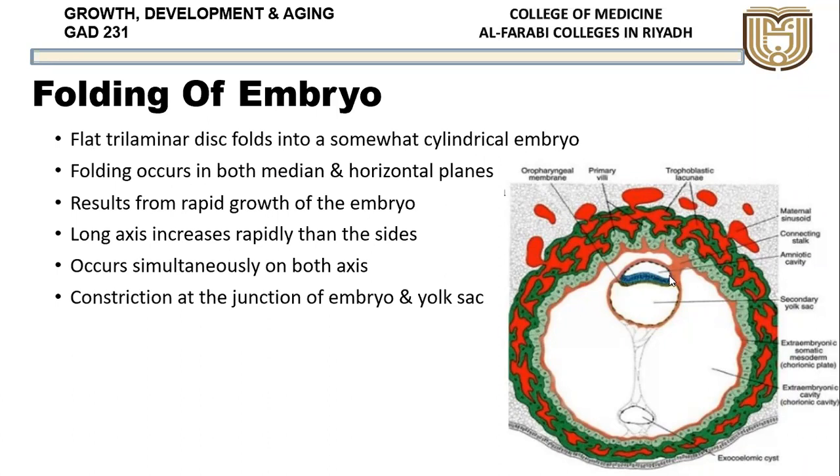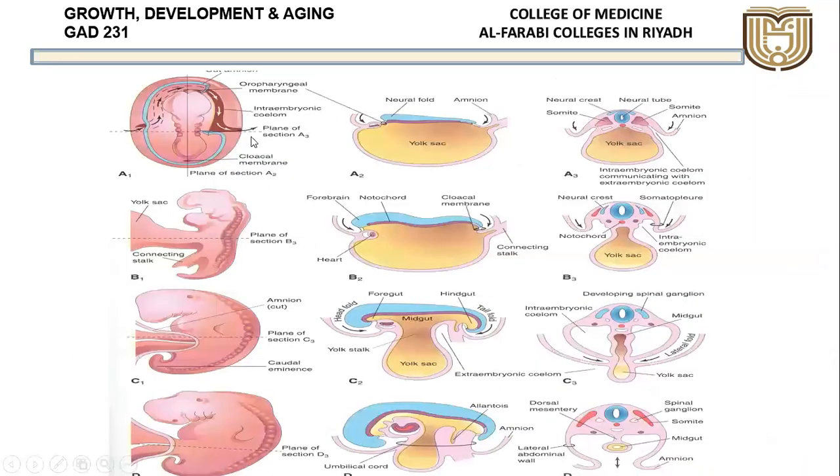I will show you. So if you see here, this is the same picture shown here. Okay, so it is a 3-layer disc. Now it starts folding in the median plane. This is the same section. If you take a picture from above, this is how it looks. This is the embryo growing, and here are the somites on either side. So if you take a midline section, this is what you see.